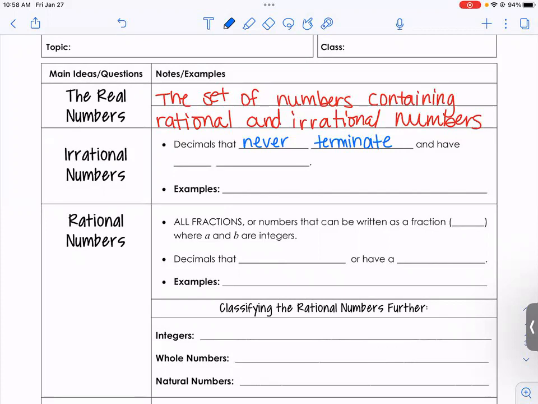So it never ends and there's no repetition. The decimal goes on forever and doesn't have any repeated patterns. I'm going to show you examples and I'll pull up my calculator so you can see what that looks like. The most famous irrational number is the number pi.